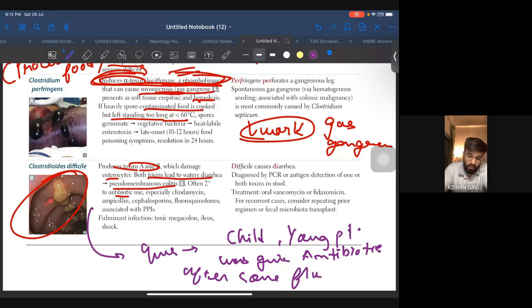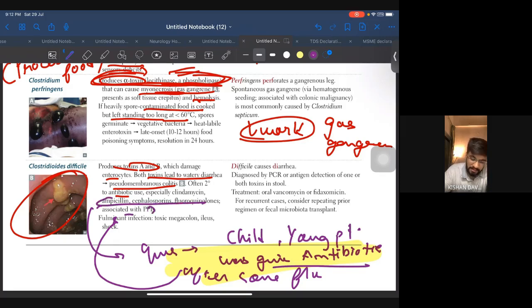Now you have to keep this in mind. If they are talking about antibiotic consumption, then what bacteria will be responsible? That is Clostridium difficile. So in the question, either they will use this line, or they will say ampicillin or any one of the drugs was used.